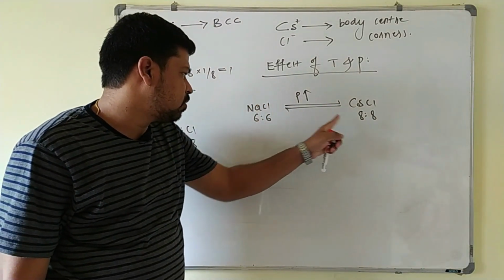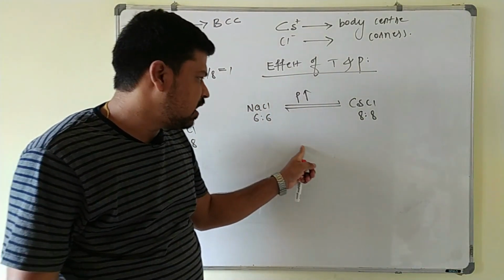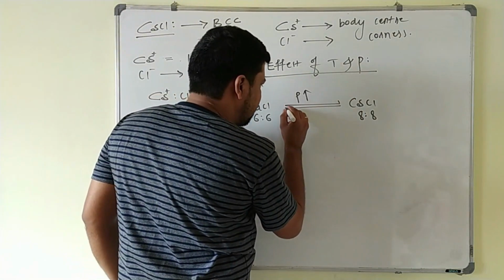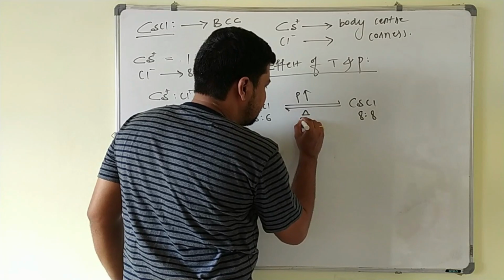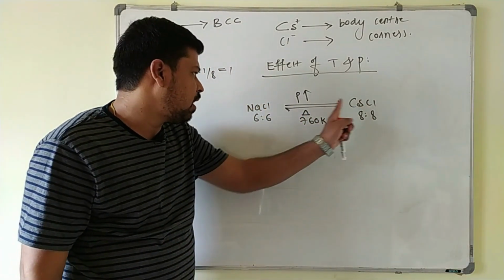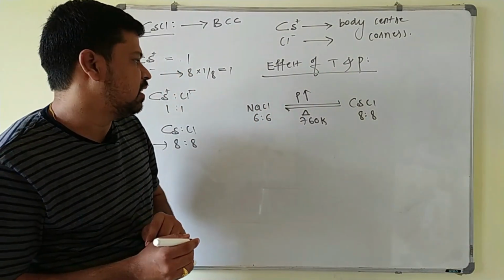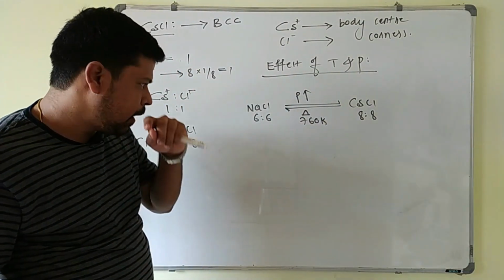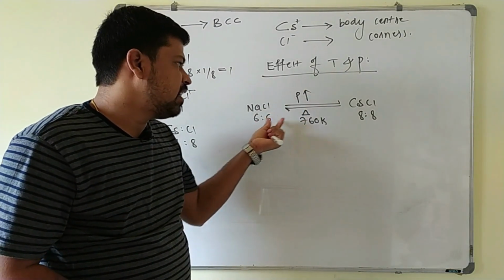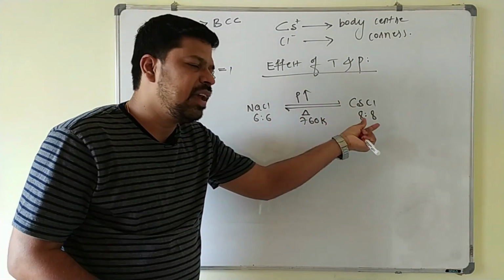The coordination number increases. The coordination number of 6:6 changes to 8:8. Next, cesium chloride on heating at 760 Kelvin, again the coordination number decreases, and its structure becomes the NaCl structure. So these two are very important points. You have to remember that the effect of pressure is that the coordination number increases from 6 to 8.